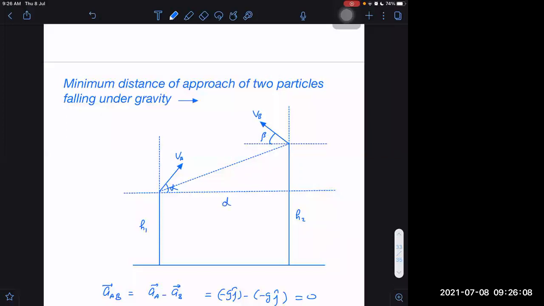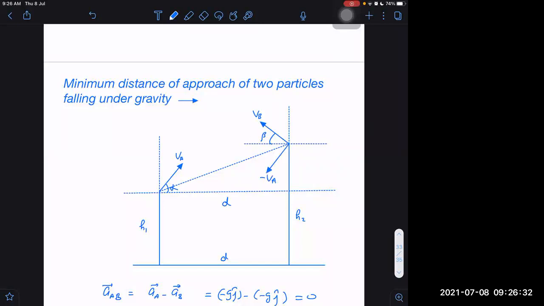Let's say the distance between these two buildings is given as D. Then I will take VA minus VB or VB minus VA, any one I can take. Let us take VB, but minus VA, with VA in reverse direction.